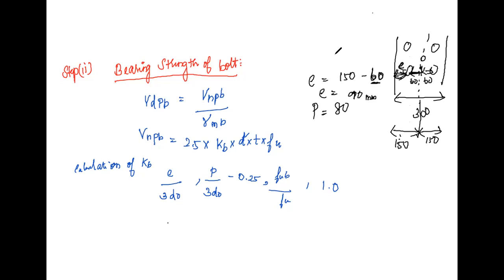Okay, substitute these values here. Then go to the next step.